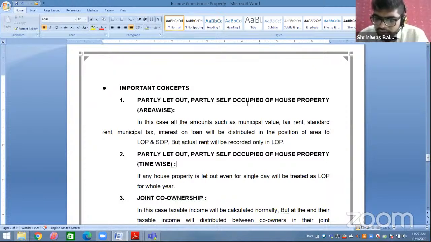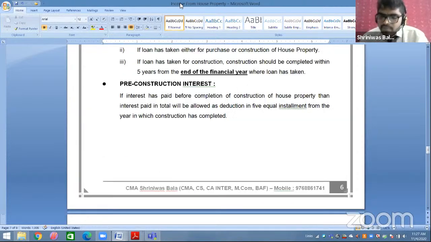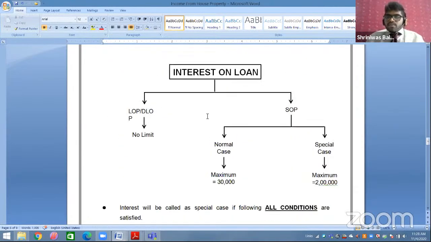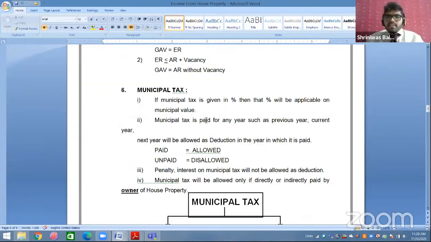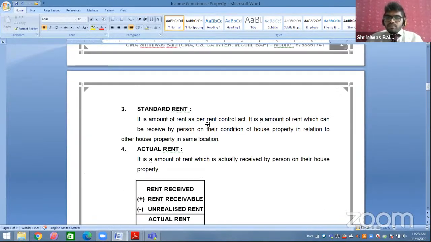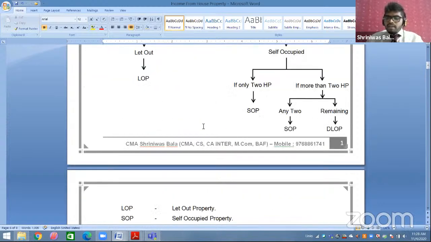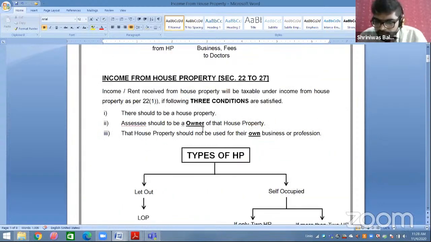Arrears of unrealized rent. Arrears of rent and unrealized rent. Okay. And so others are clear. Please reply yes sir, clear. Very good students. Very good. Reply. All of you reply. Construction.